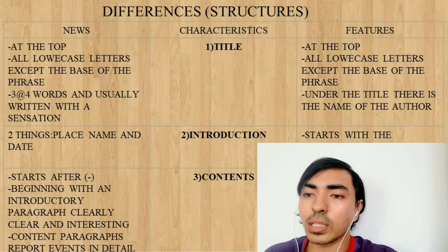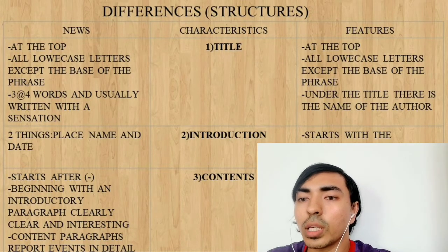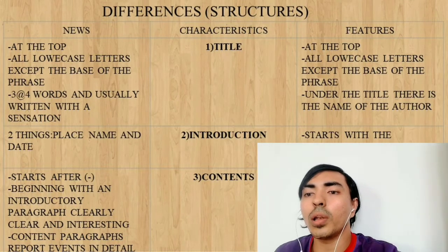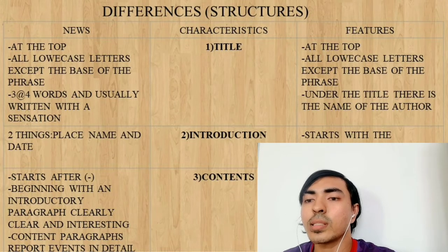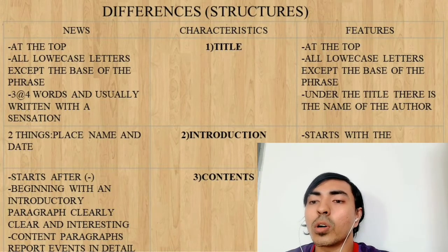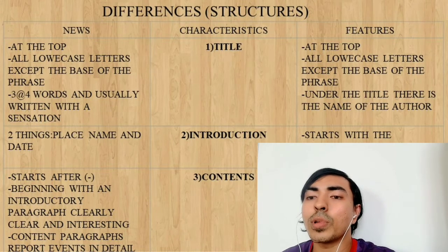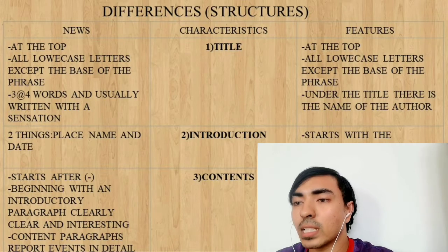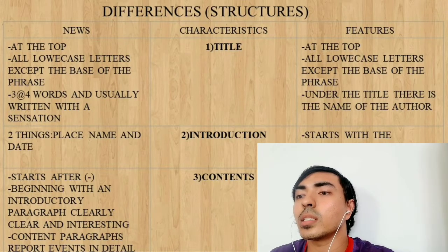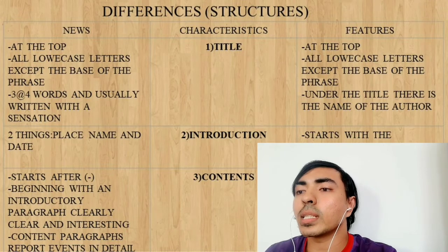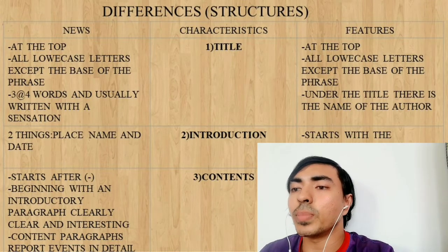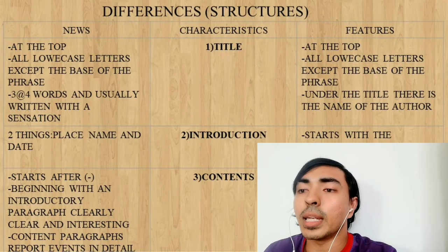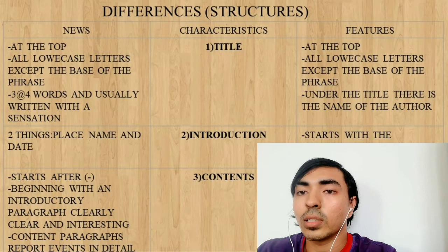Okay, first we look at the first one, title. Okay, on news, the title at the top, all lowercase letters except the base of the phrase, 3 or 4 words, and usually written with a sensation. Okay, differences in features. Okay, the title is at the top, all lowercase letters except the base of the phrase. Under the title, there is the name of the author.